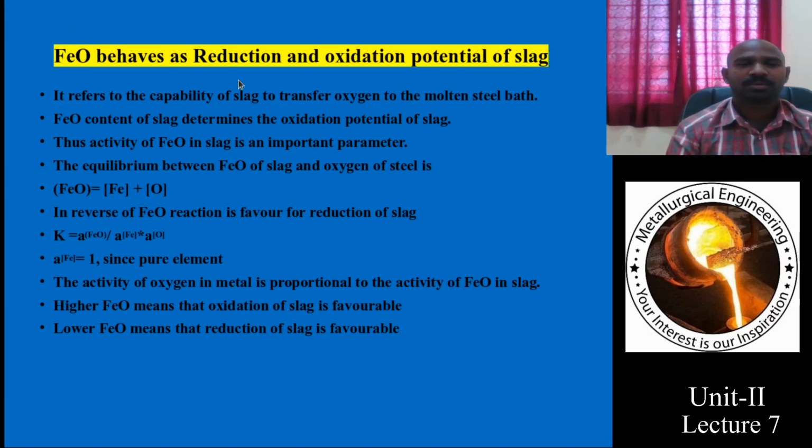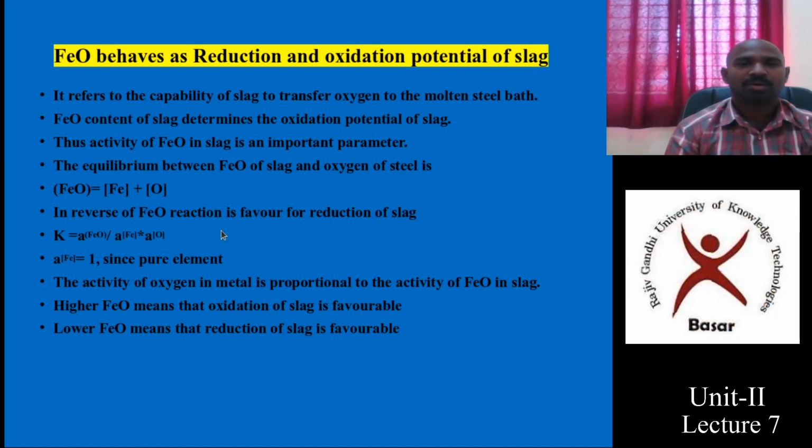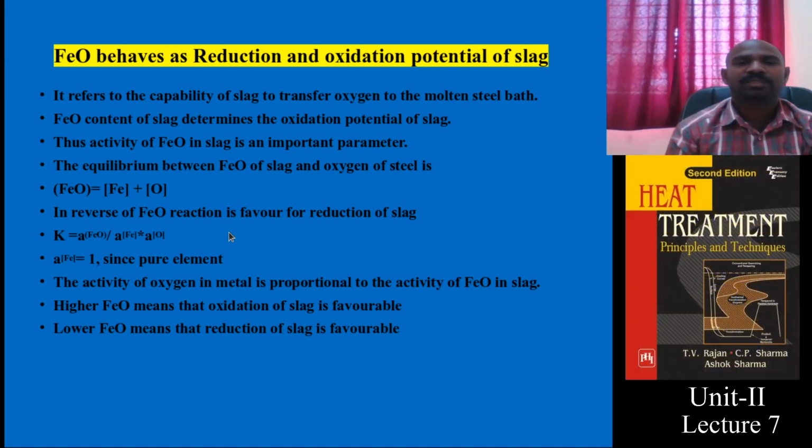FeO behaves like reduction and oxidation. It shows two natures. And coming to the Al2O3, the Al2O3 has two properties. It can form a network former, or it can also break the network. That is why it has two natures.